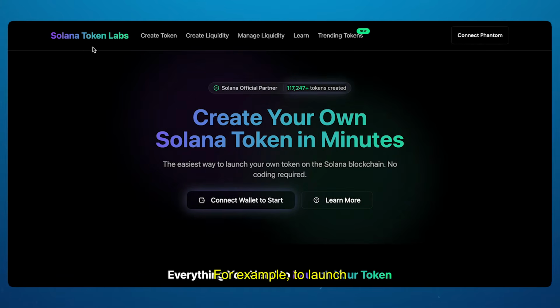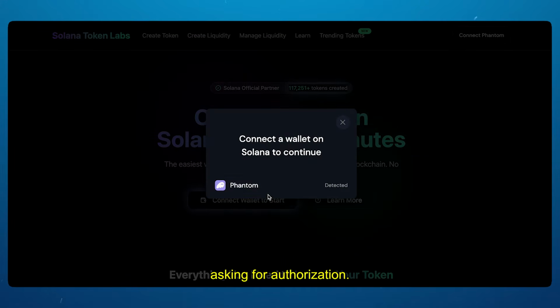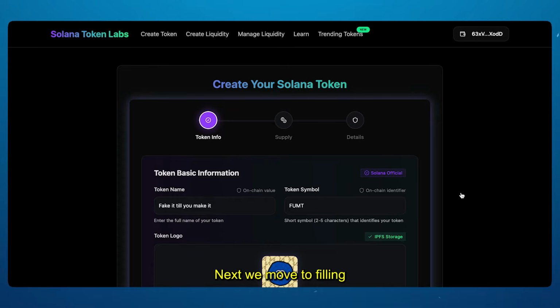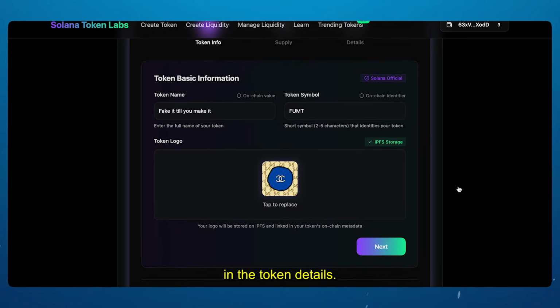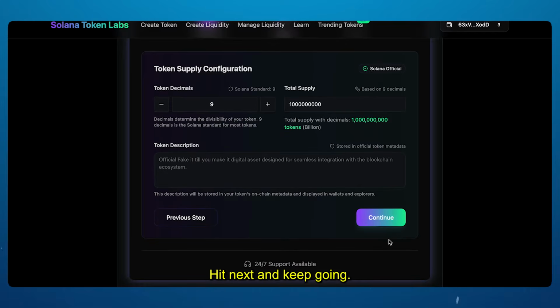To launch, I am going to solanatokenlabs.io, connect your wallet. You'll get a pop-up asking for authorization. Just click confirm and you're in. Next, we move to filling in the token details. I'm naming this Fake It Until You Make It and shortening it to FUMT to keep it catchy. Upload the logo you just downloaded, hit next, and keep going.